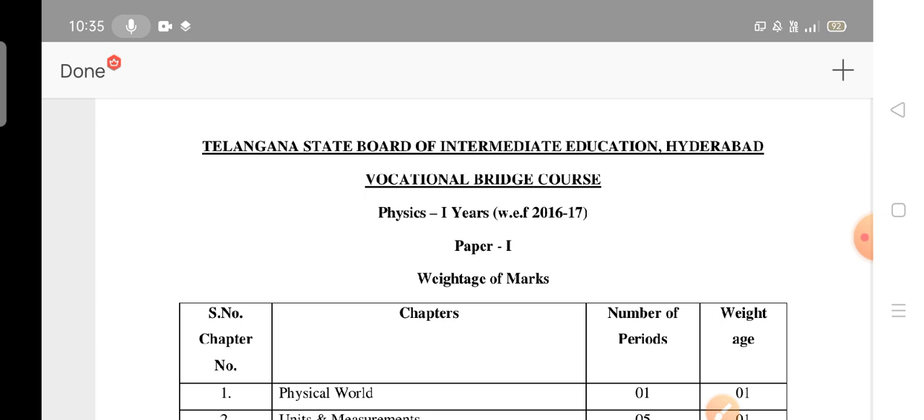Today I am going to discuss the syllabus, deleted content, as well as the weightage of the marks and model question paper in the subject of physics for the bridge course MPC as well as BPC students. So let me see them one by one.